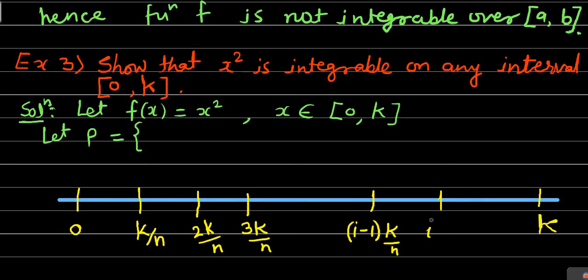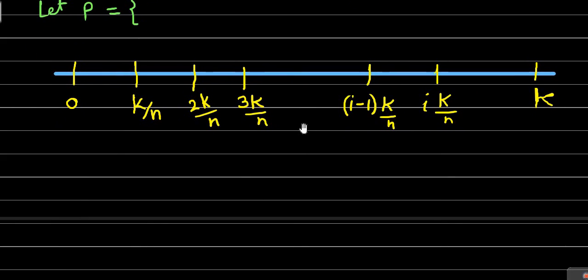I into k by n. I am explaining each and every part in detail so that it will be easy for you to understand. So likewise we have, this is the ith subinterval. Obviously, if you consider this general ith subinterval, then if you observe the function f of x equal to x square, this function is an increasing function in the interval 0 to k.